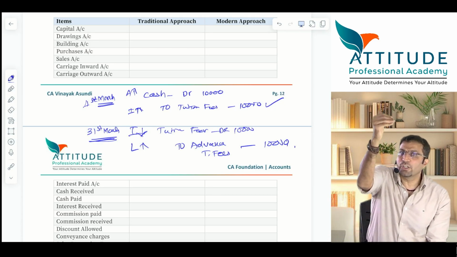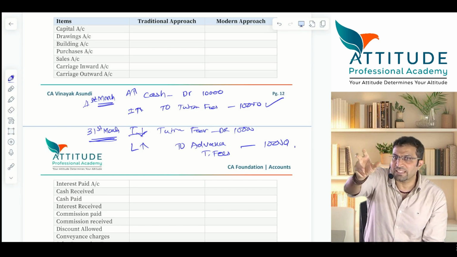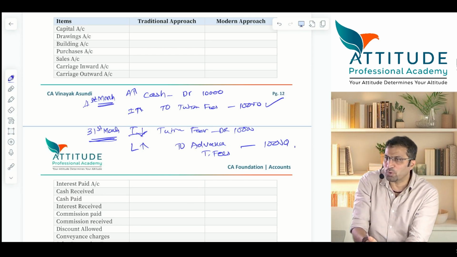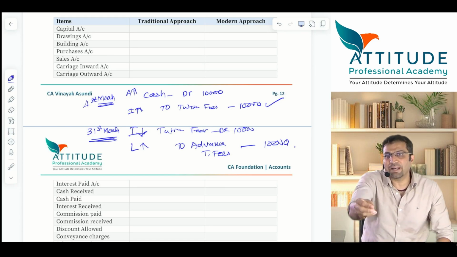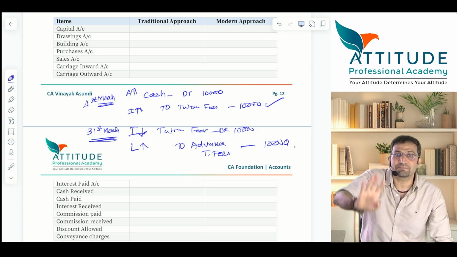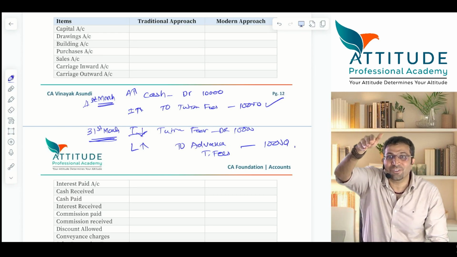Now tell me, tuition fees at 10,000, possible cases. You have finished my portion on 31st March. I have paid you 8,000. I say 2,000 I'll pay next month. But next month comes in next year only, no?